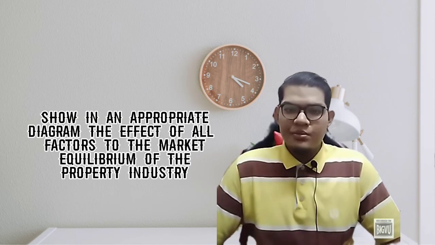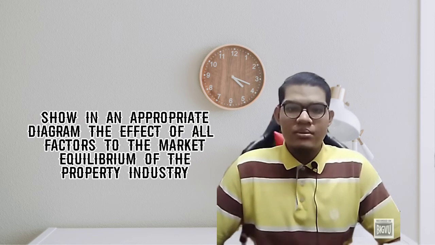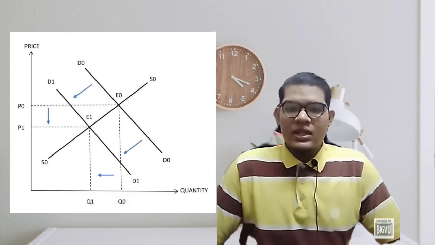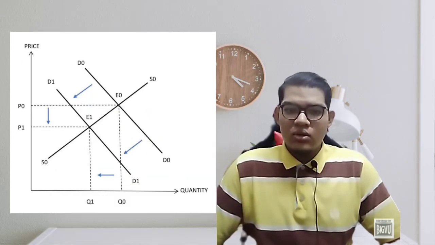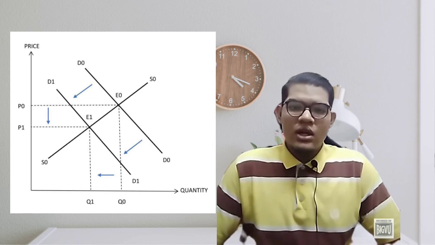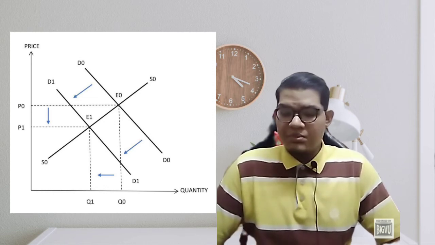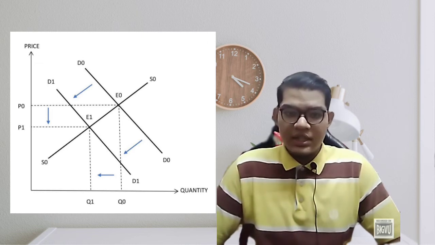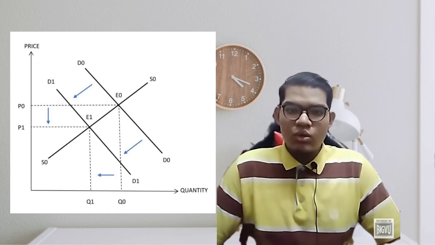First of all, the B question. This question is asking to show in an appropriate diagram the effect of all factors on the market equilibrium of the property industry. After Aiman's explanation about the factors of the increase in the price of property, the graph shown is like this. It shows that the demand curve, D0, has moved rightward into the new curve D1. This is because when the price of raw materials increases, the price of property also will increase.